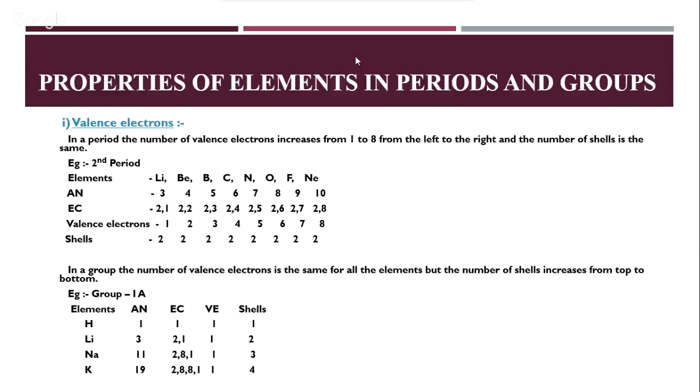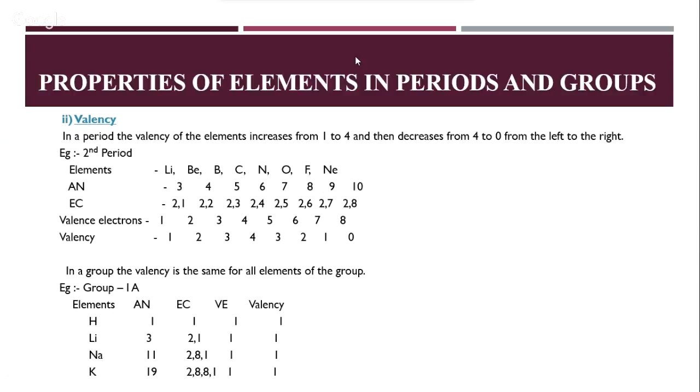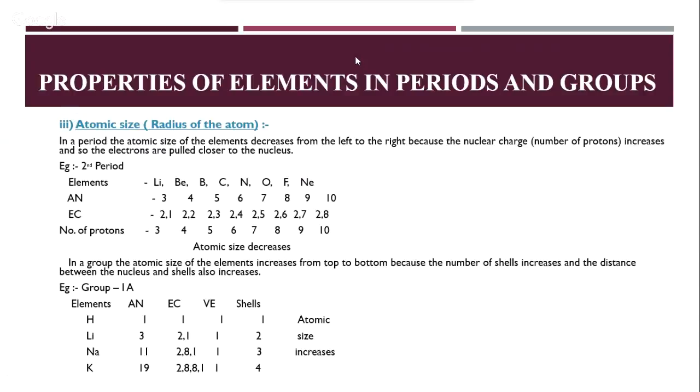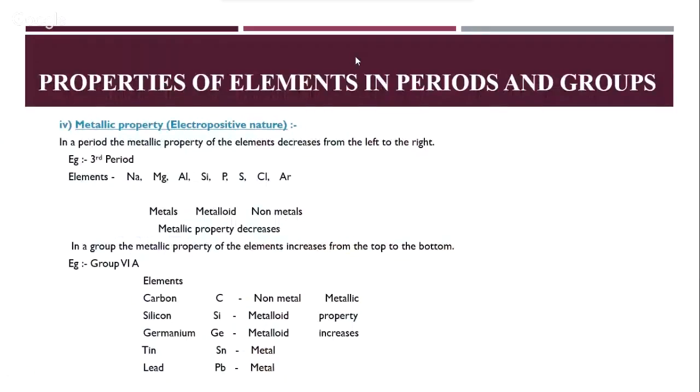Then we saw five properties of the elements. The first one we saw was valence electrons. The second was valency. The third was atomic size, and the fourth one was metallic character. Mehul wants to know about metallic character, so I'll just quickly revise this.